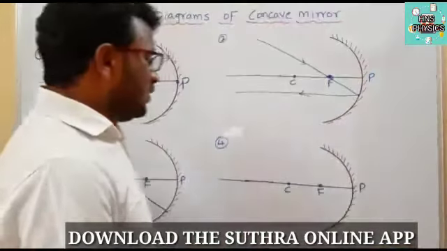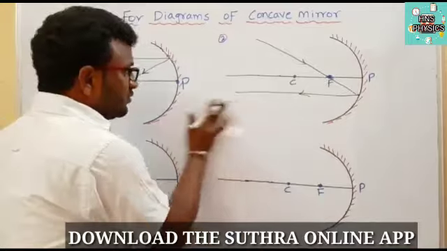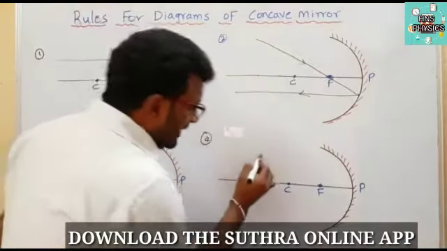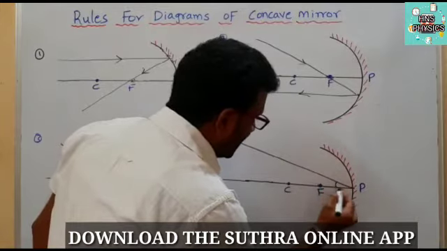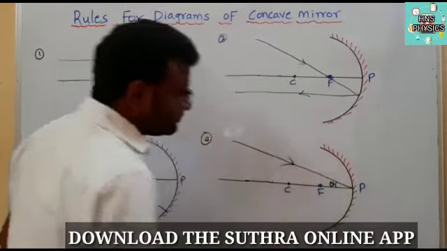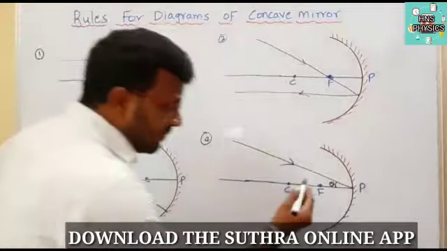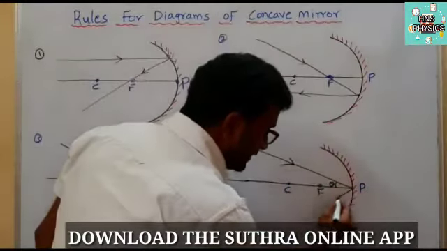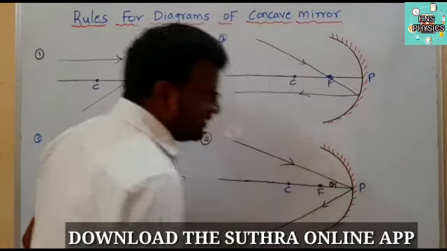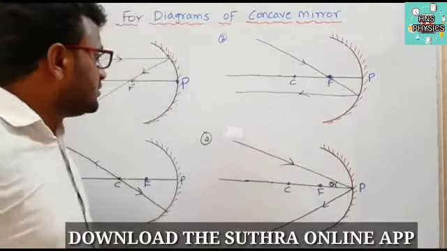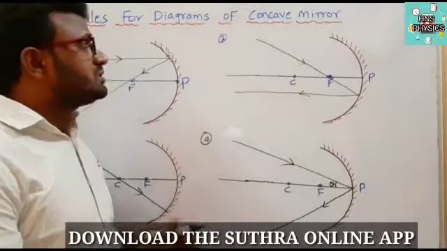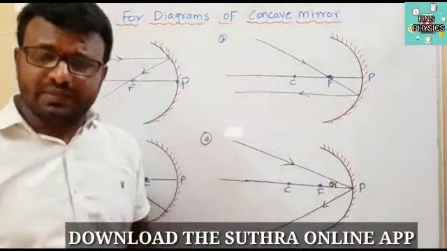Next, come to rule 4. If any ray of light is incident at the pole with an angle theta, with the same angle it reflects back according to the laws of reflection. So these are the 4 rules related to the concave mirror.